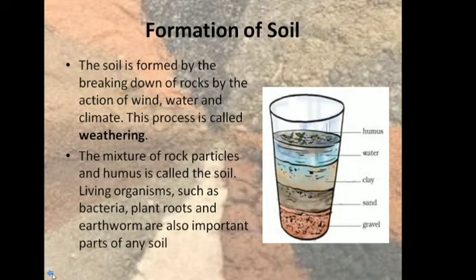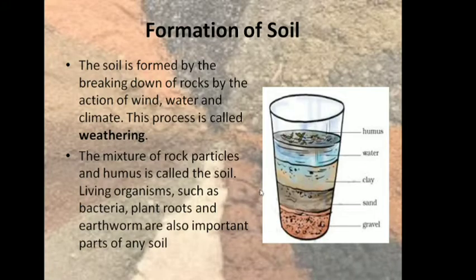Formation of soil. The soil is formed by breaking down of rocks by the action of wind, water and climate, and this process is known as weathering. So the process of breaking down of rocks to form soil is called weathering, and the agents of weathering are wind, water and different climatic factors. The mixture of rock particles and humus is called soil. Living organisms such as bacteria, plant roots and earthworms are also important parts of the soil.